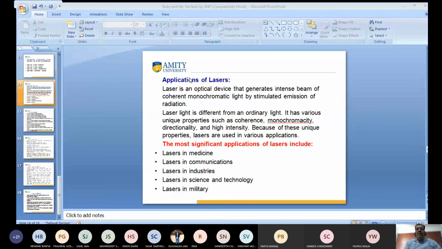We discussed the ruby laser, which is also known as a solid state laser because there is a ruby rod, a mixture of aluminum oxide and chromium oxide. Similarly, the helium neon laser is also known as a gas laser. This is also a four-level laser. The helium neon laser is used to get a continuous beam of light. I have told you the properties and applications of the laser beam. They have many applications in the medical field, defense, communication, industry, and so on.